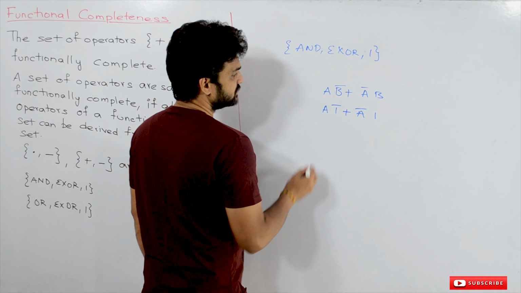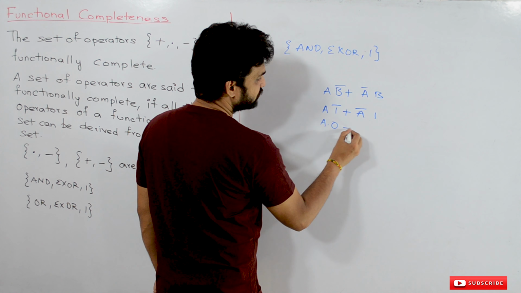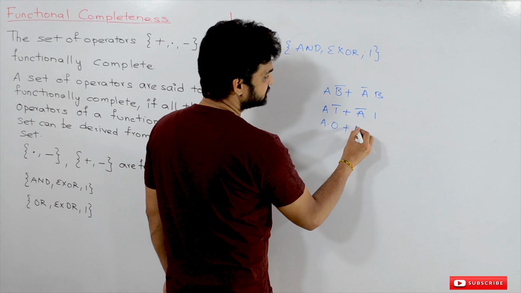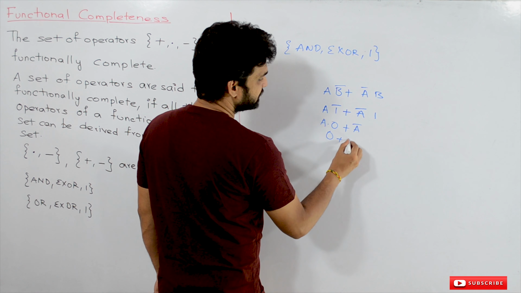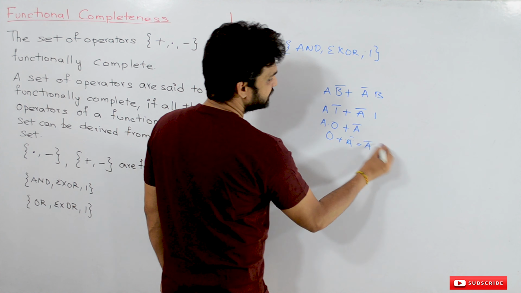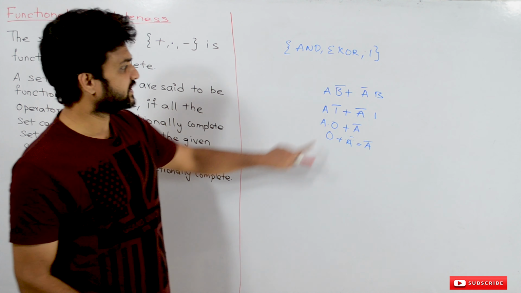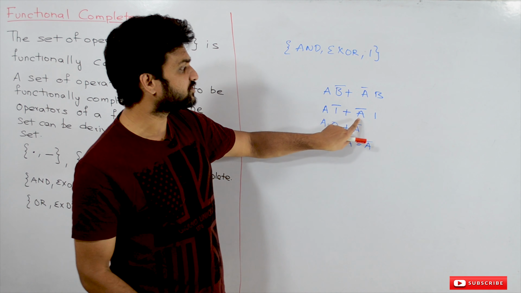So what does it state? A 1 bar means it is A dot 0, plus A bar 1 means it is A bar. So this is going to be 0, 0 plus A bar, and 0 plus A bar is equal to A bar. See here, A bar dot 0 is going to be 0, and A bar dot 1 is going to be A bar.